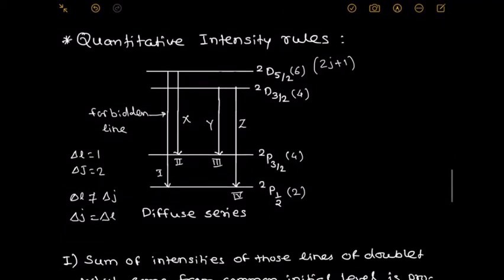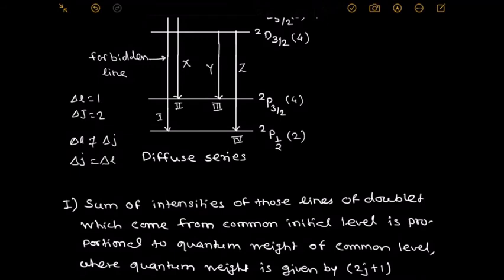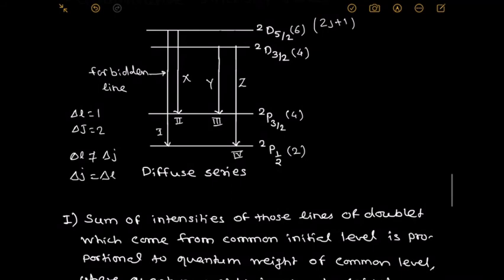These are the two levels. The first rule: the sum of intensities of those lines of the doublet which come from the common initial level is directly proportional to the quantum weight of the common level. Which is the common initial level? That level where the two lines start, first and second. Hence, how do we apply the rule? The sum of intensities of the first and second lines which come from doublet D 5 by 2 is directly proportional to the quantum weight of that level. That quantum weight is 6. Quantum weight is also known as statistical weight.